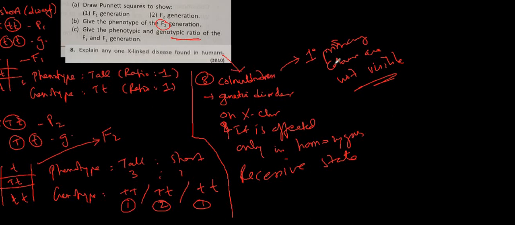So what is color blindness? Color blindness is a condition. It is a genetic disorder where primary colors are not visible to a person. It is located on the X chromosome and it affects only in the homozygous recessive state. So if it is small b, the person will be affected, otherwise not. Okay, any questions here? So I think I have completed all of the questions.